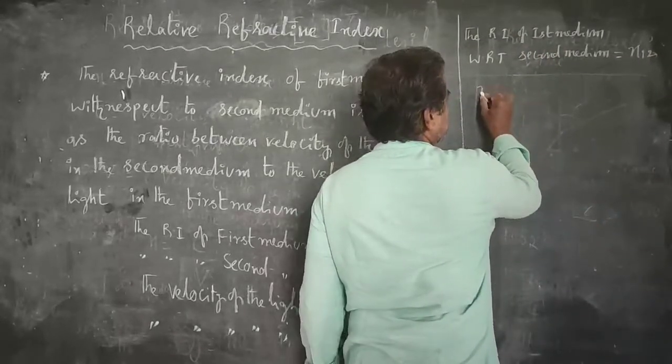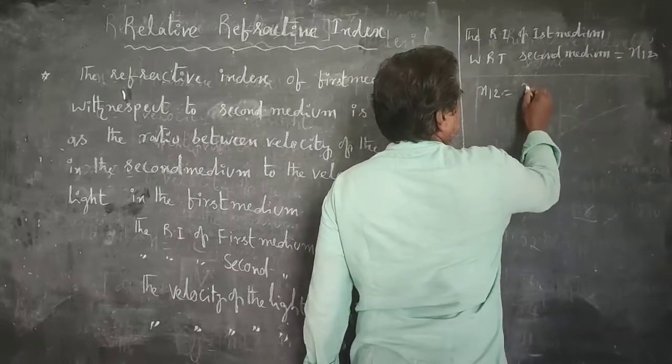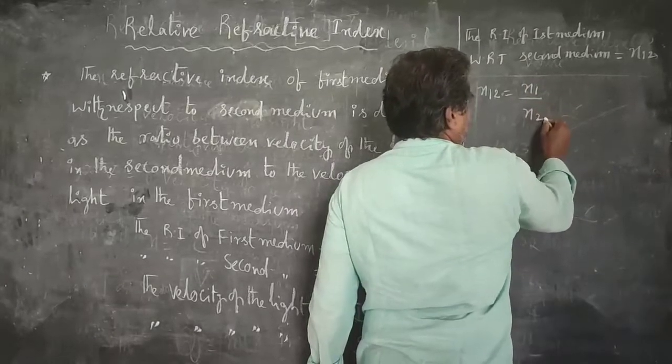It can be written as n12 equals n1 by n2.